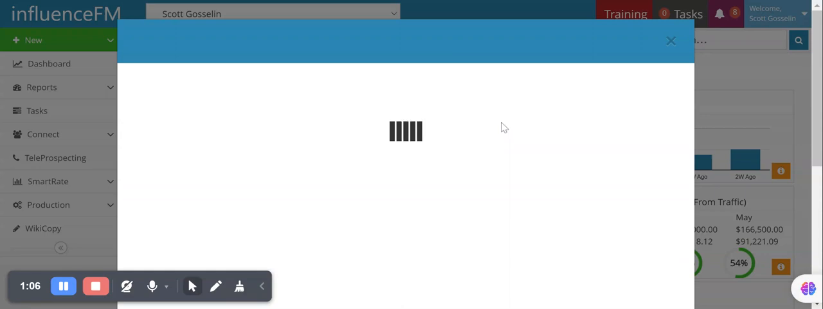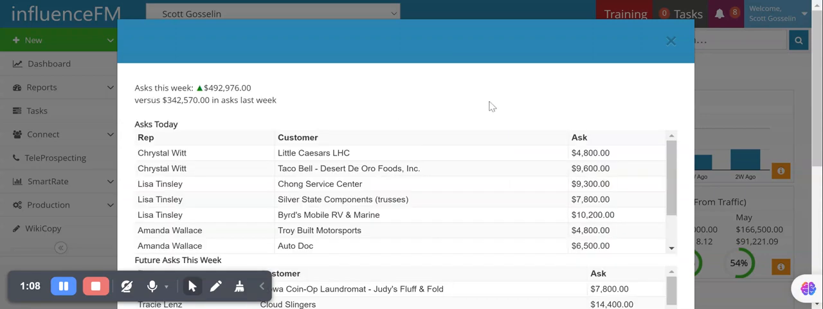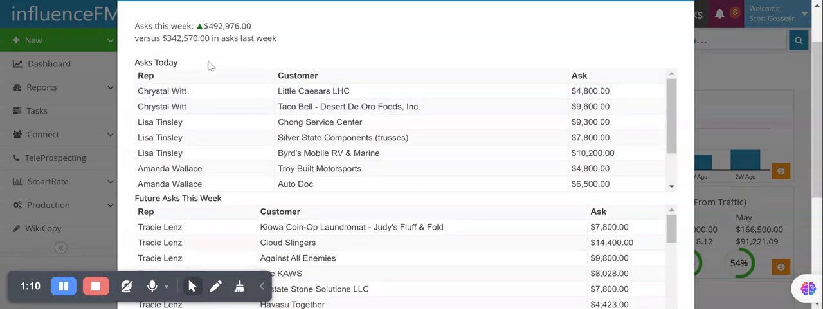Well, if we click on it, we're simply able to see who is asking for what this week. With each rep, as you'll see this broken down, you will see the rep today, for instance, Crystal with Little Caesars and Taco Bell on her closing list. Lisa with Chong Service Center, Silver State Components, Birds Mobile RV. They are all set for ask today.